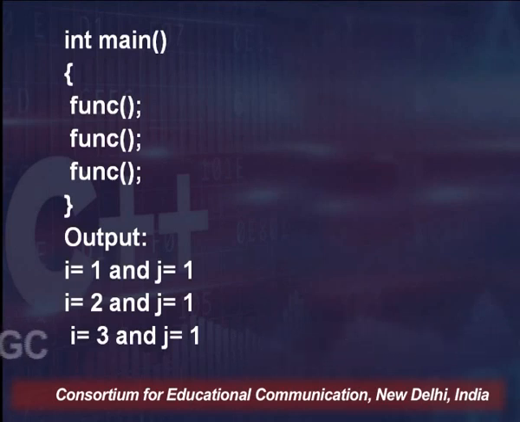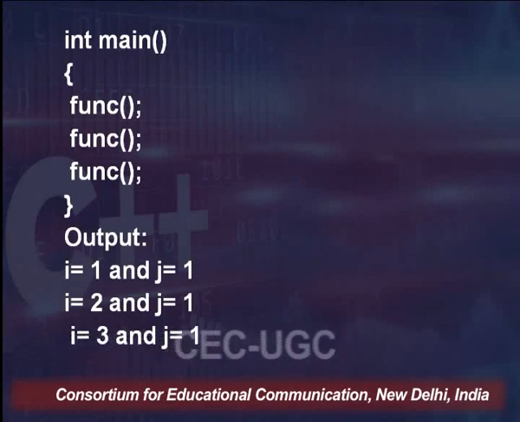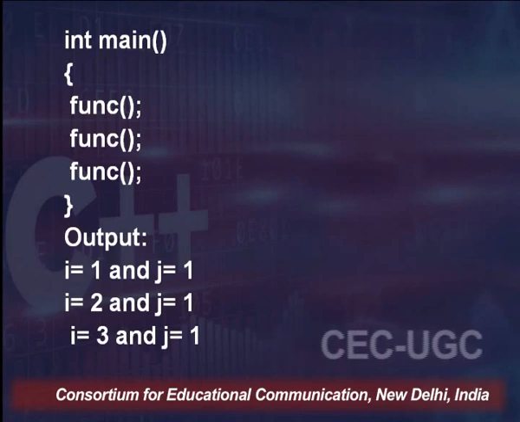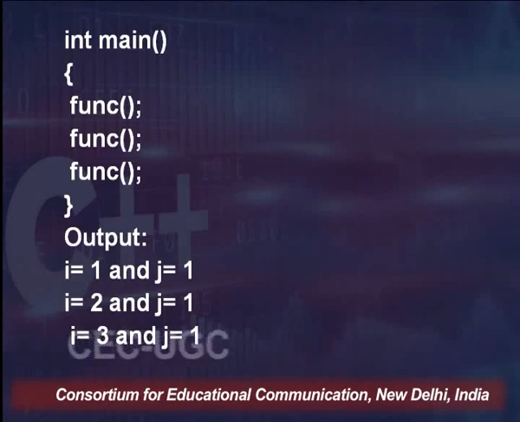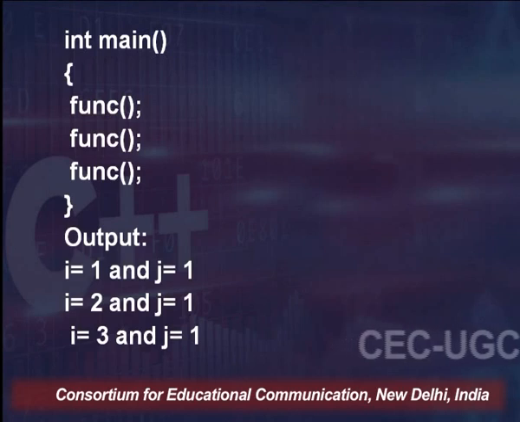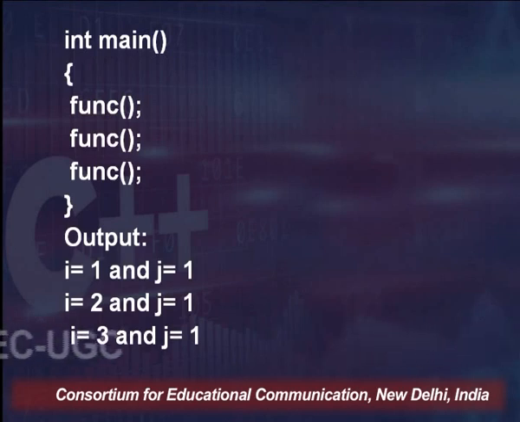What is actually happening when func is called for the first time? Static variable i is defined, i equals 0, the value is incremented, i equals 1, and that is printed. The same happens for j, because j also had value 0.